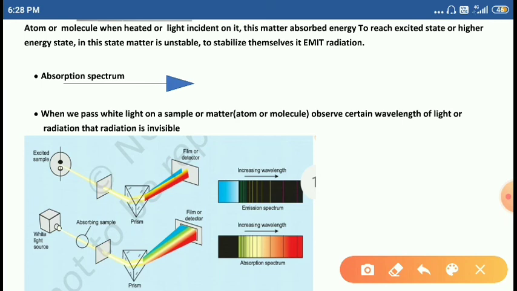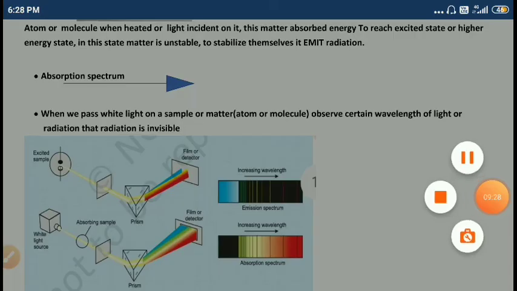Whatever lines are missing here, they are emitting here in this color. So this is the emission spectra, students, and this is the absorption spectra, right? Whatever lines are missing here are emitted here as one more color form. So this is about absorption and emission spectra. This is one of the developments of atomic spectra. We have studied the development of atomic spectra here, and tomorrow we will study what comes next in atomic spectra. Okay students, thank you.